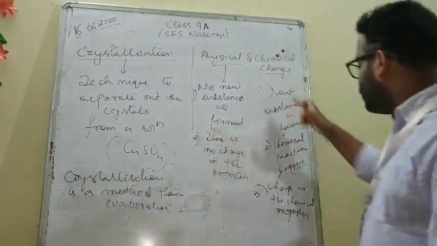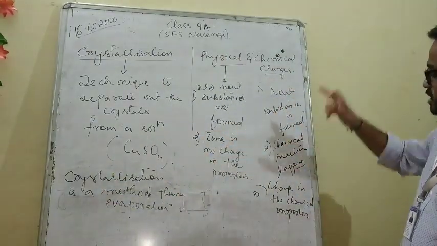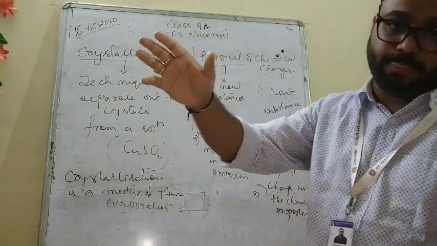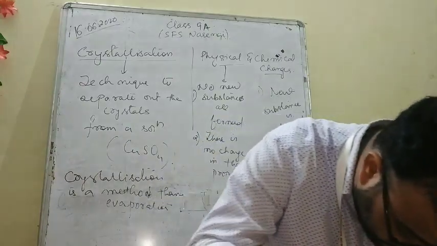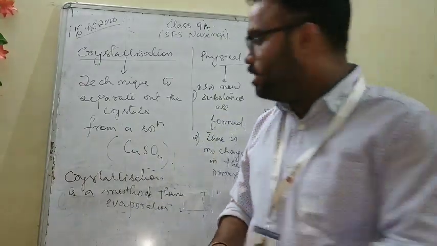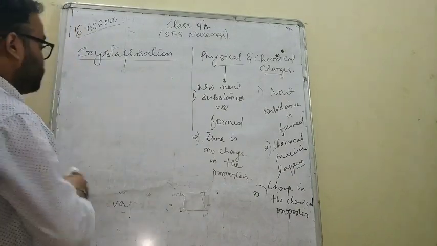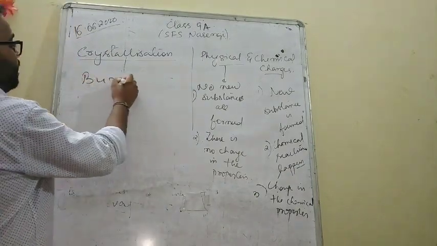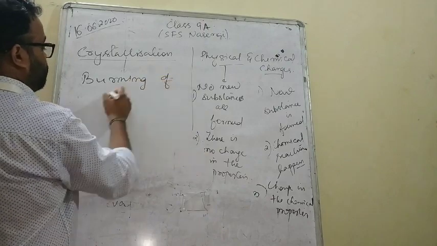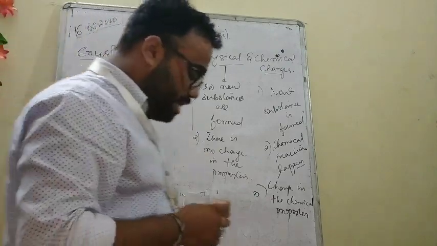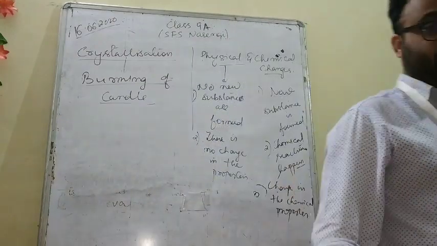That's why these 3 points are very important: chemical reaction, substance and properties. Change होने से ही chemical change होगा. Now, there is a controversial question, my students, that burning of candle. Burning of candle is physical or chemical change.